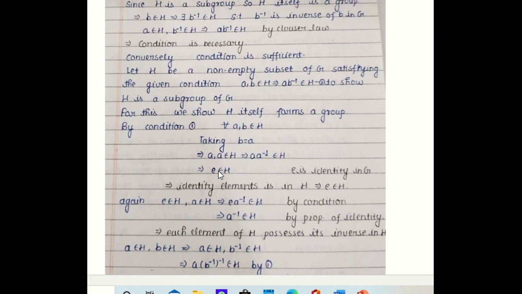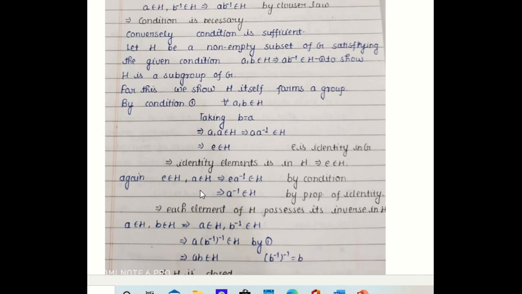We have to show H is a subgroup, and for this we will show H satisfies all the axioms of a group. So first axiom, we have shown that identity element is in H, E belongs to H. Now E belongs to H, A belongs to H, and by the given condition we can say that E A inverse belongs to H, and since E is identity, A inverse belongs to H. So A belongs to H implies A inverse belongs to H. This shows that each element of H possesses its inverse in H.